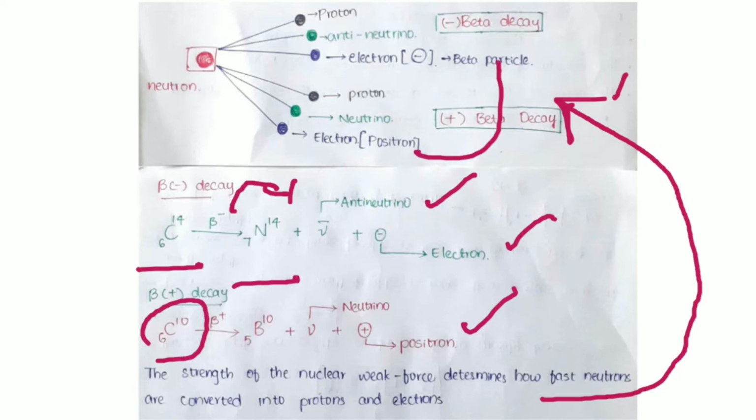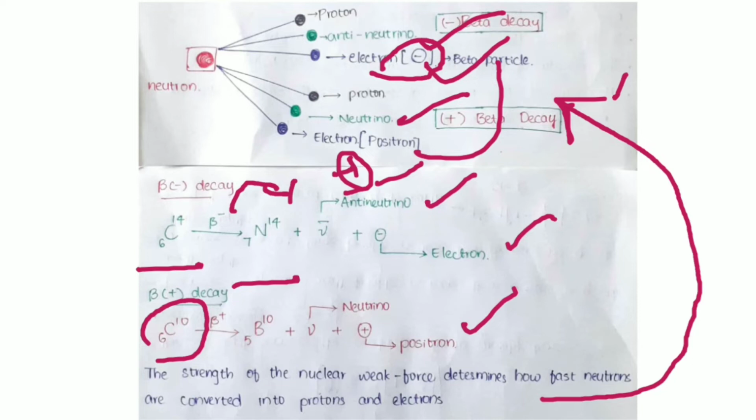These two are beta particles. This is the negatively charged electron. This is the positively charged electron, called a positron. The negatively charged one is the electron and the positive one is the positron. And in beta minus decay, the antineutrino will be formed, and in beta plus decay, the neutrino will be formed, right? Yes, this is all about weak nuclear forces and the basic forces in nature.